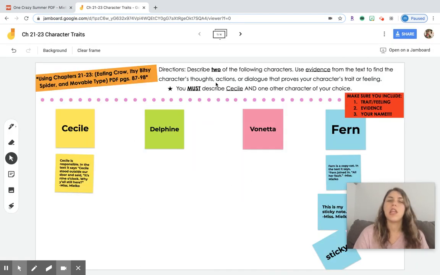Don't forget, you need to describe 2 characters. One of them must be Cecile. That's who you guys would all usually say, Cecile. And another one you could do of your choice. Please do not give me evidence from the beginning of the book. We are only looking in chapters 21 through 23. And that's pretty much it.